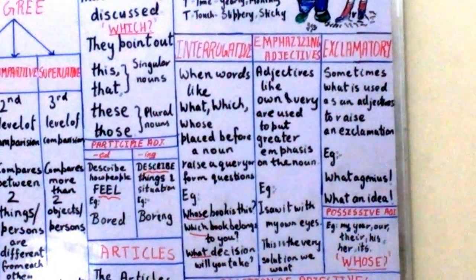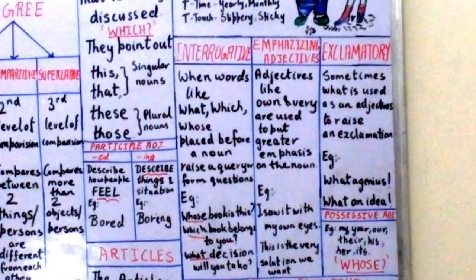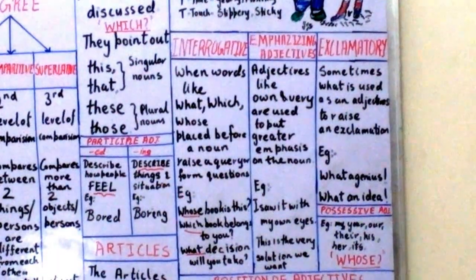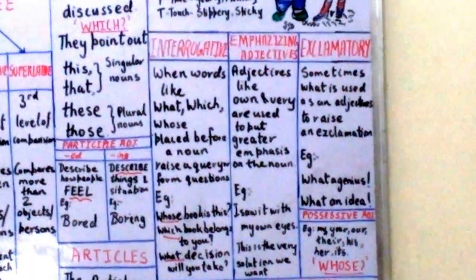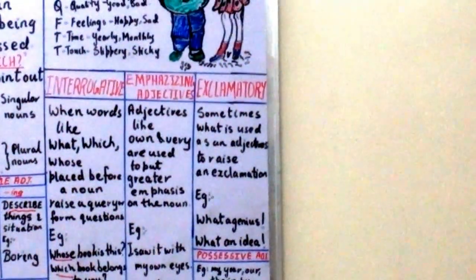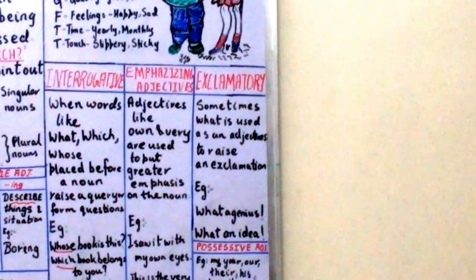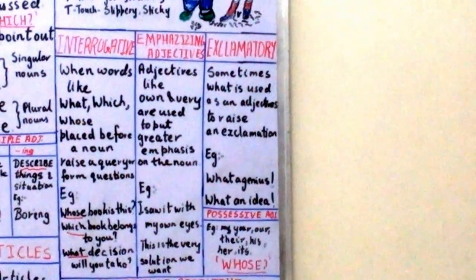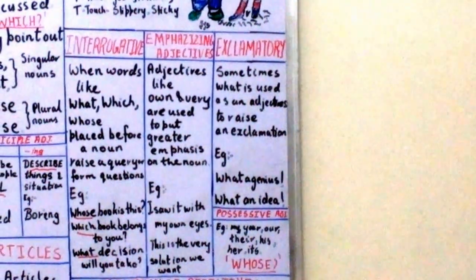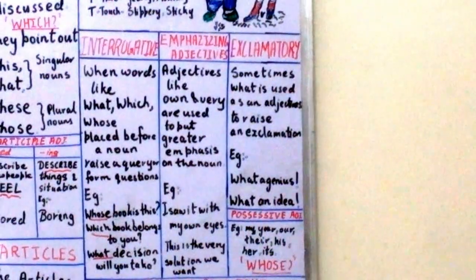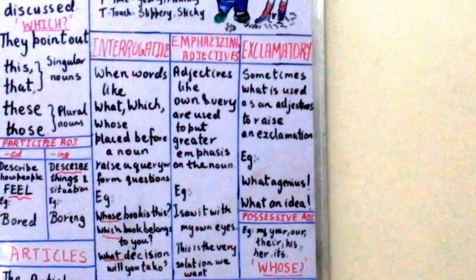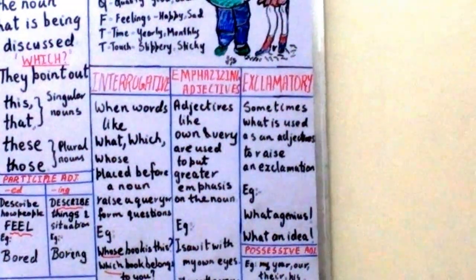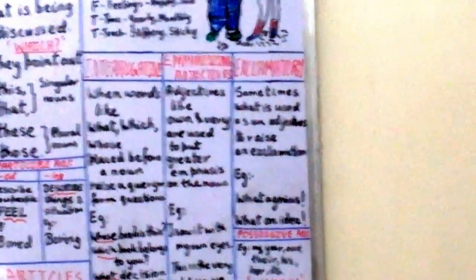Now let us go to the next type of adjective, that is the exclamatory adjective. What and how are used. For example, if I say, what a beautiful flower it is, how beautiful the rainbow is. Sometimes what is used as an adjective to raise an exclamation. For example, what a genius. What an idea. What an idea we have seen in Abhishek Bachchan in his new ad. So you can remember an exclamation mark is always used with an exclamatory adjective. This adjective is not very common.